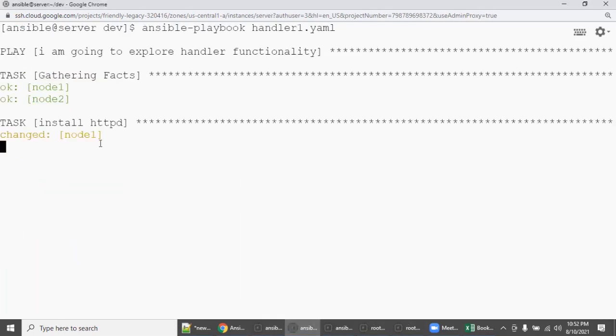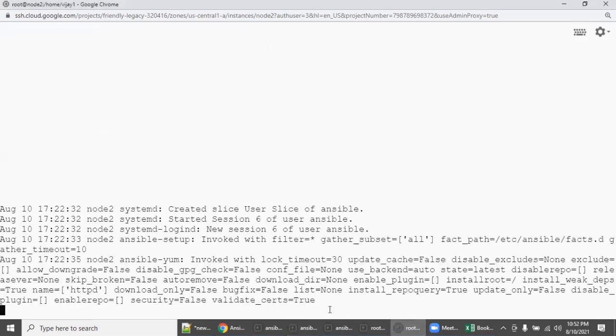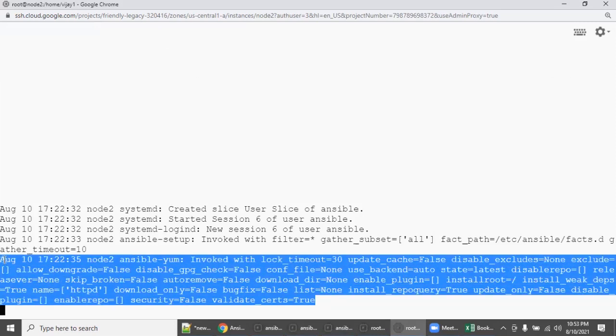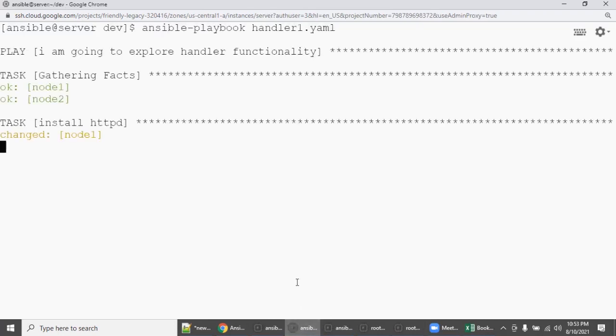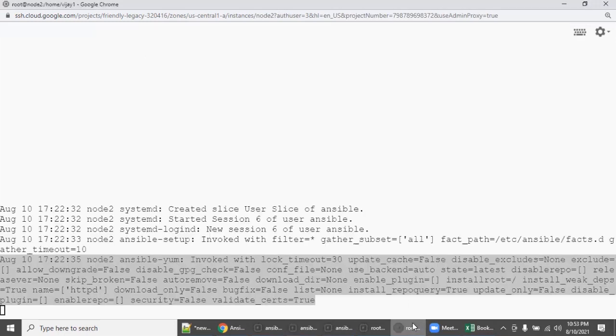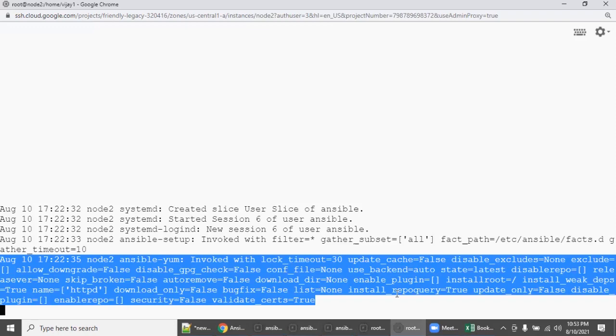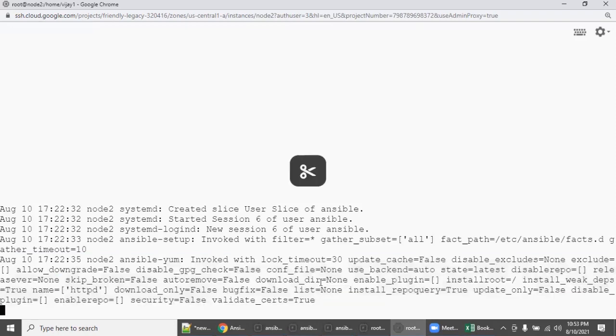And then see, node 1 is installed and node 2 is about to start. Node 2, wait for it. So the package is getting downloaded and then it's about to install. Wait for a few seconds.